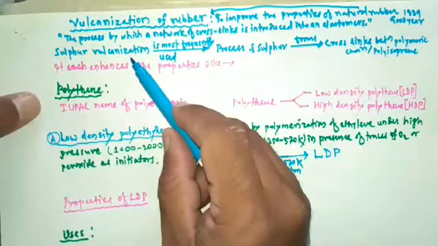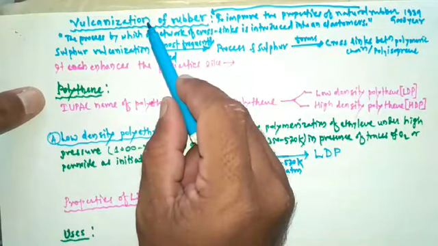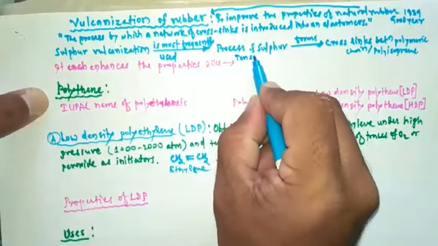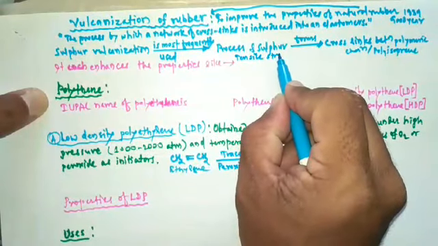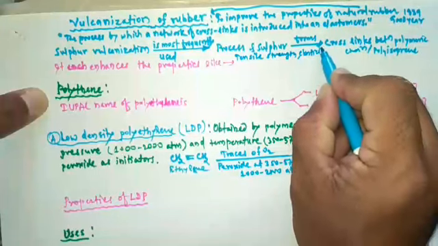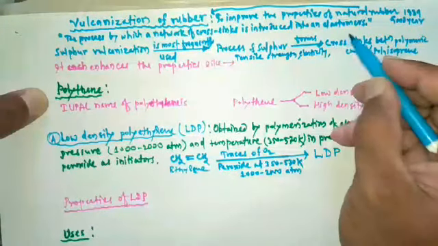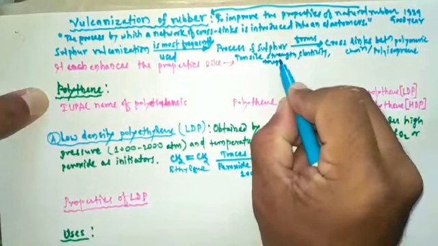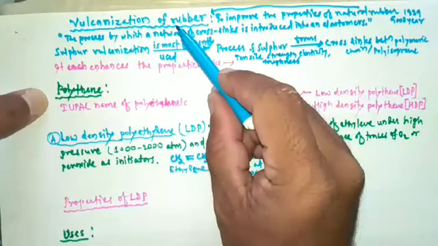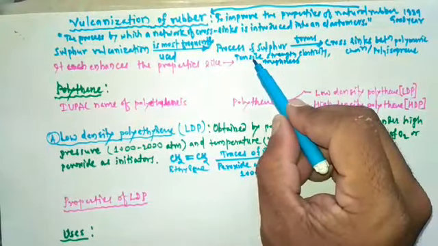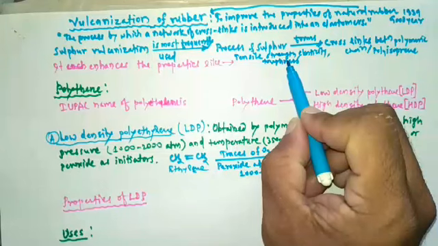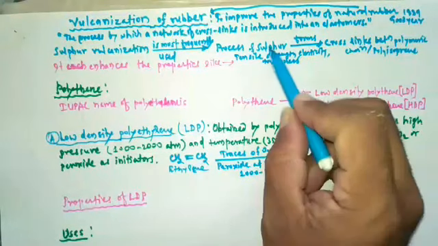Due to sulfur vulcanization or vulcanization of rubber, properties like tensile strength, then elasticity, then toughness or stiffness are enhanced in the natural rubber.